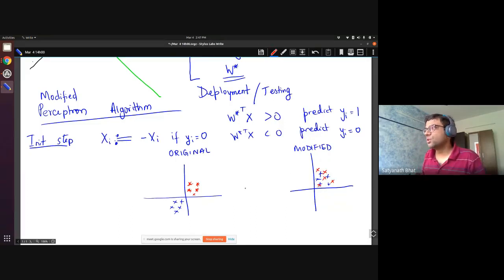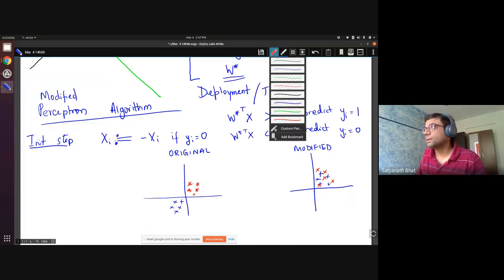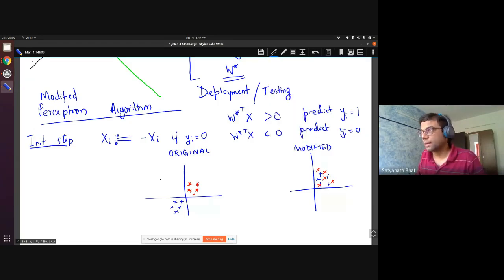This was your original hyperplane, what you learnt from your original perceptron. That will now become such that all the points are on one side of the hyperplane.